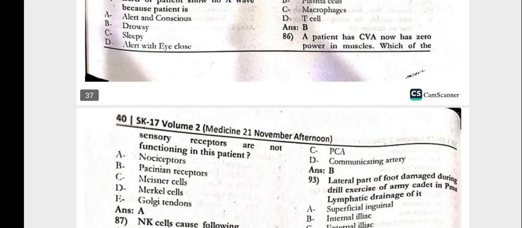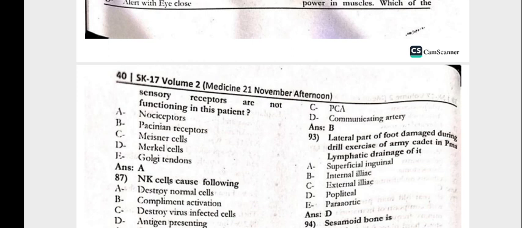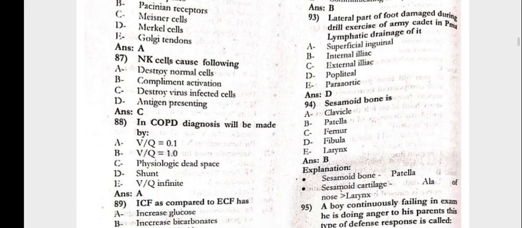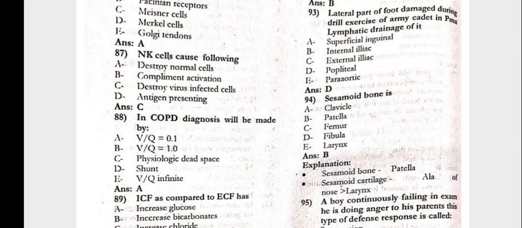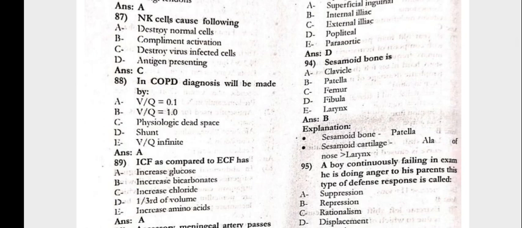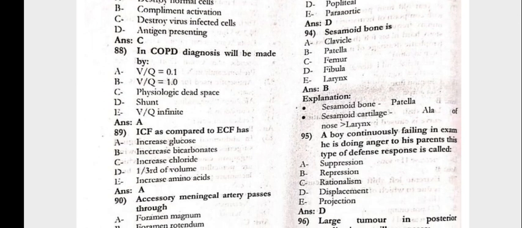The patient has the CVA, now has a zero power in the muscles. Which of the following sensory receptors are not functioning in this patient? That is the nociceptors. The NK cells cause which of the following? They destroy the virus infected cells. The COPD diagnosis will be made by the VQ ratio equals to 0.1.